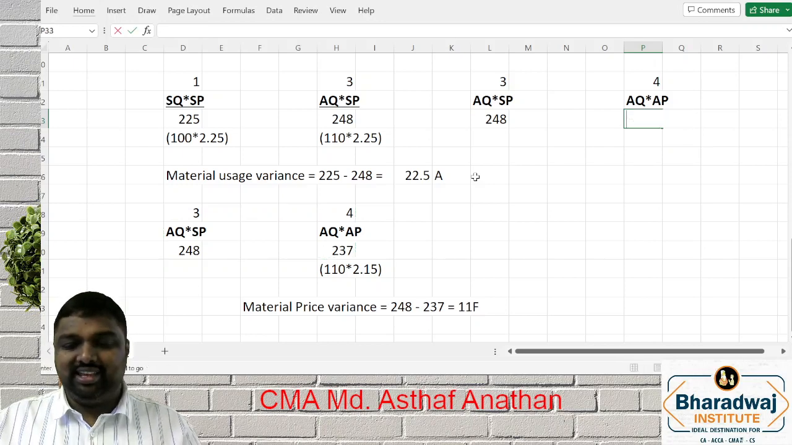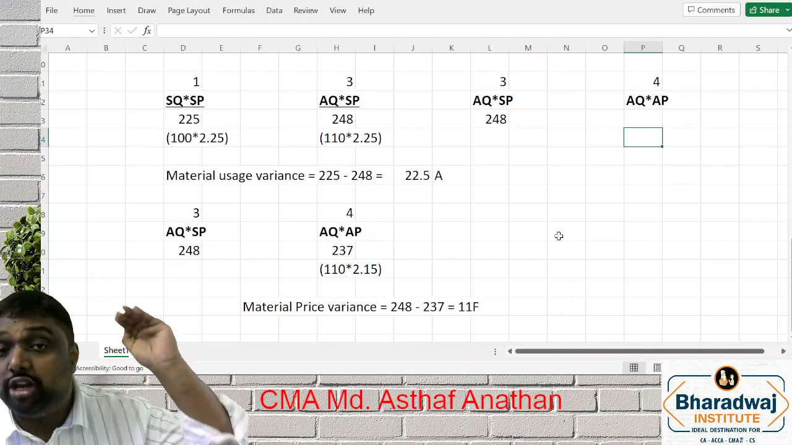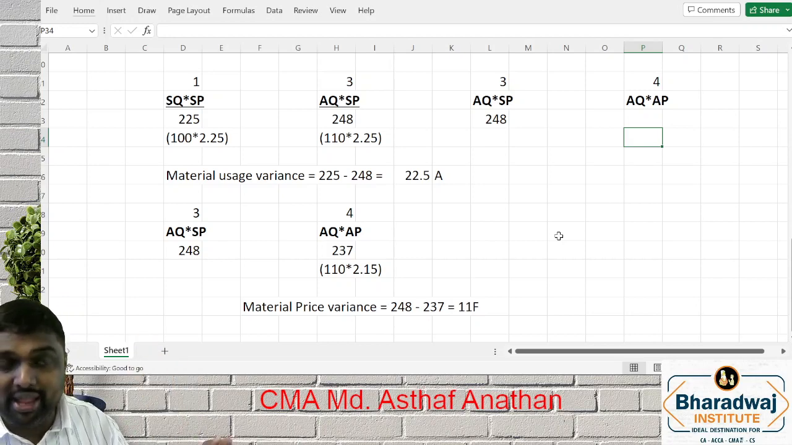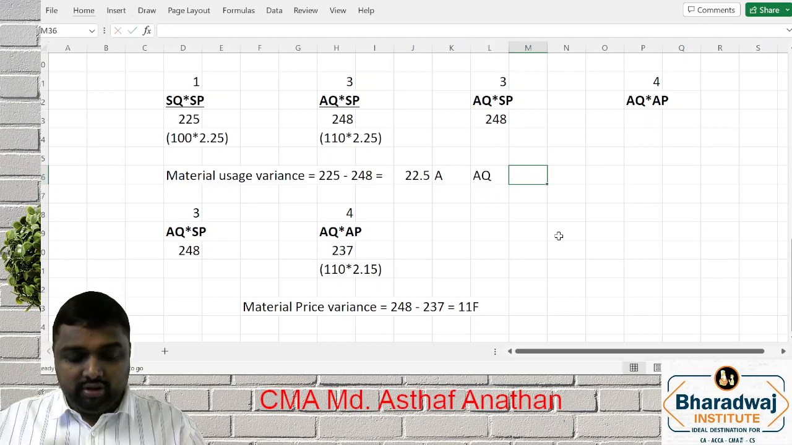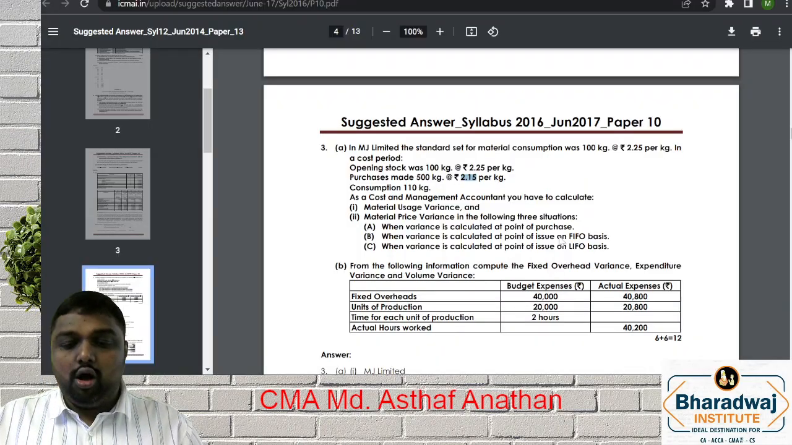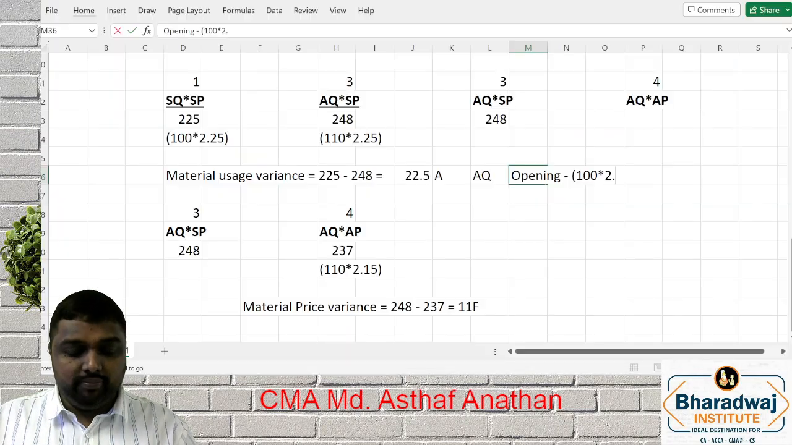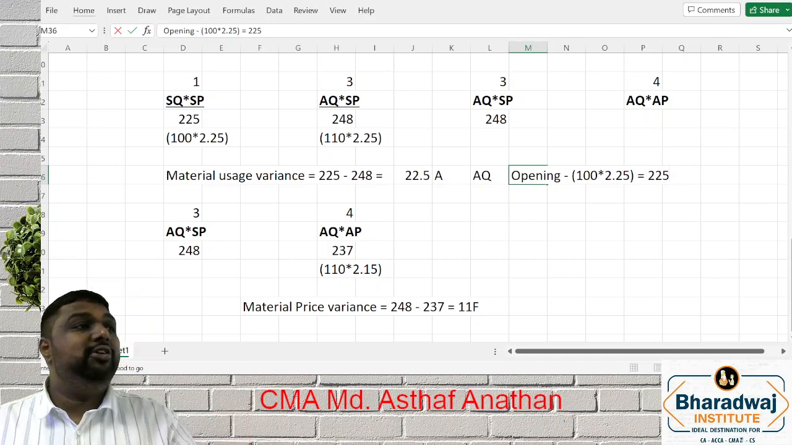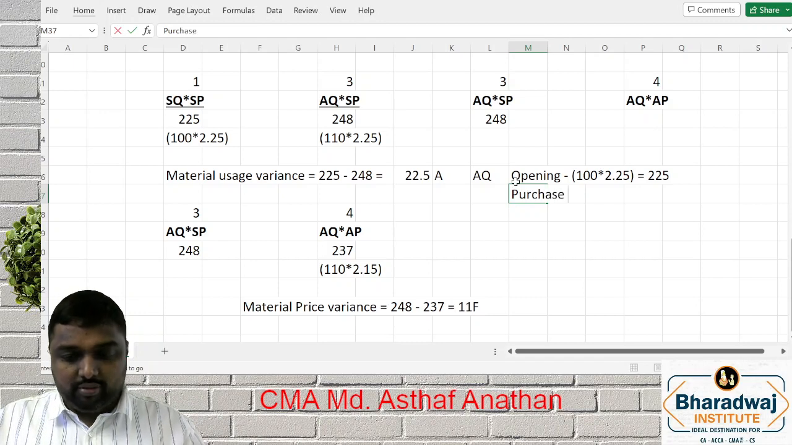In the other part, there is a change. They are telling us to use the FIFO basis. What is FIFO? FIFO means your issue is based on first in, first out. That means you will first issue from your opening, then you will take from your purchase. So that working note we will make. How will it be now? First from opening. Opening, how many units do we have? 100. What is the price for the same? 2.25. So 225. Now, what is your total AQ? Total AQ is 110. That means only 100 is available at opening. That means 10 you will take from purchase.